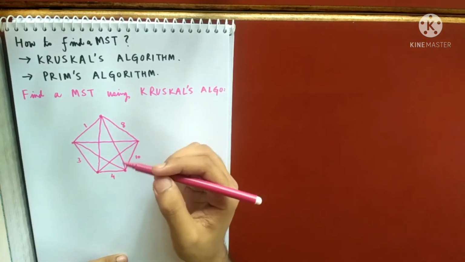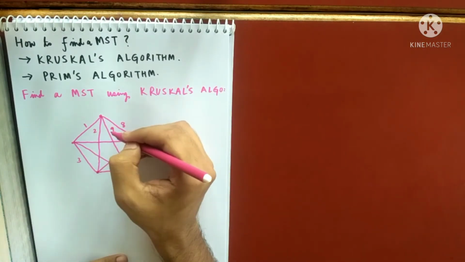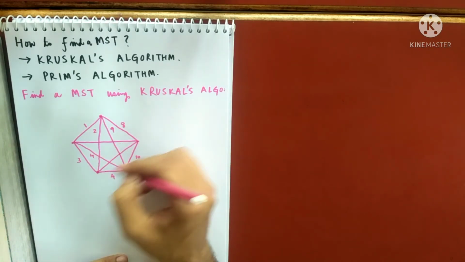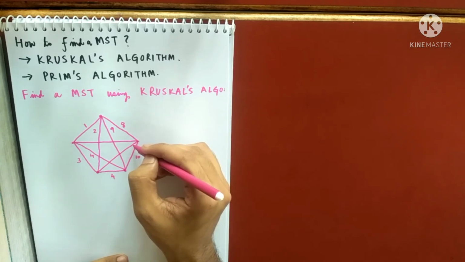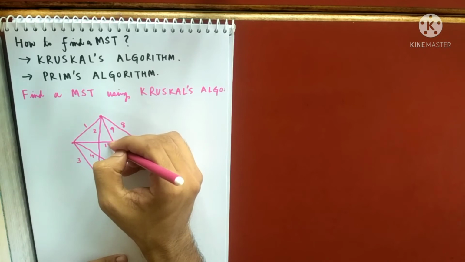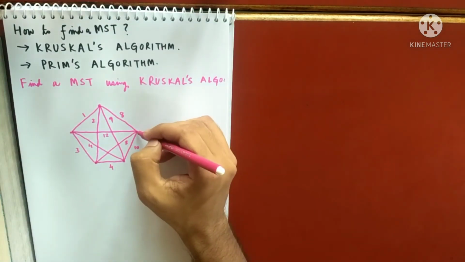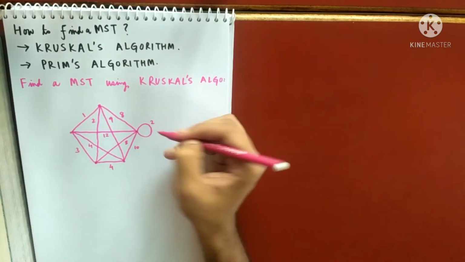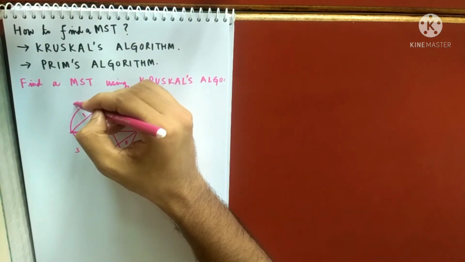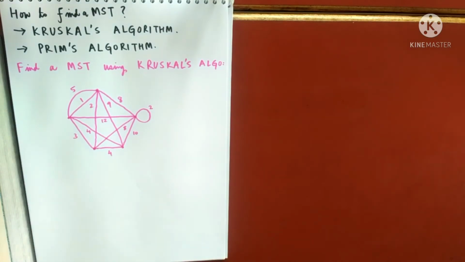And they have got the weights. This has got the weight 2, this has got the weight 9, this has got the weight 4, and these two are remaining. This one has got the weight 8 and this one has got the weight 12. There is also a loop with weight 2, and there is a parallel edge, suppose 5. So this is the graph given to you. The task is to find a minimum spanning tree of this graph.